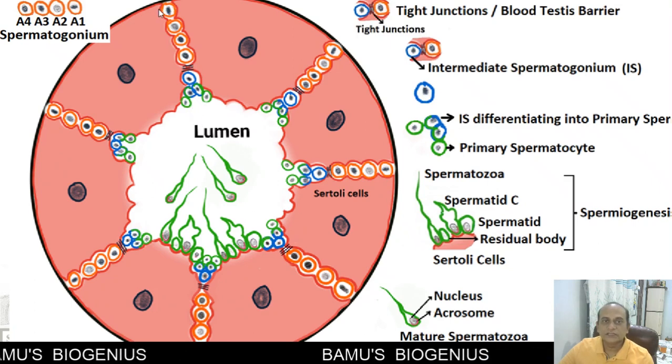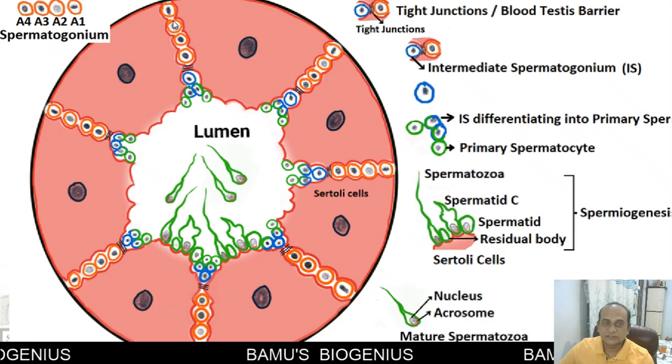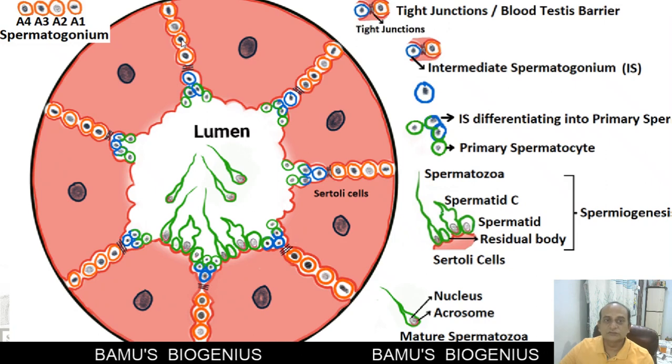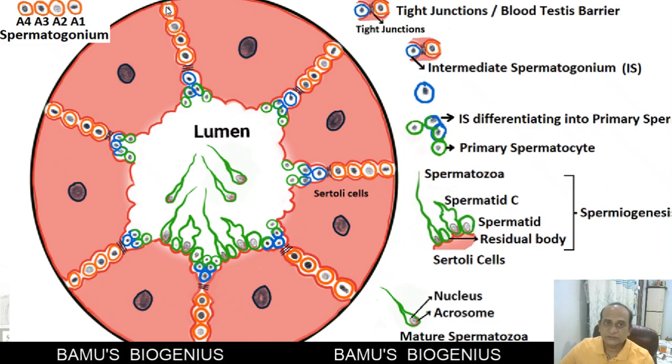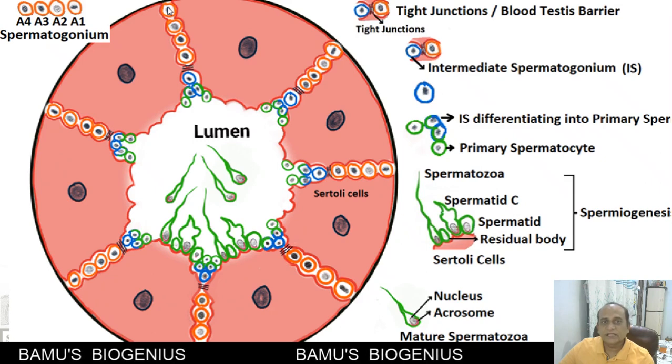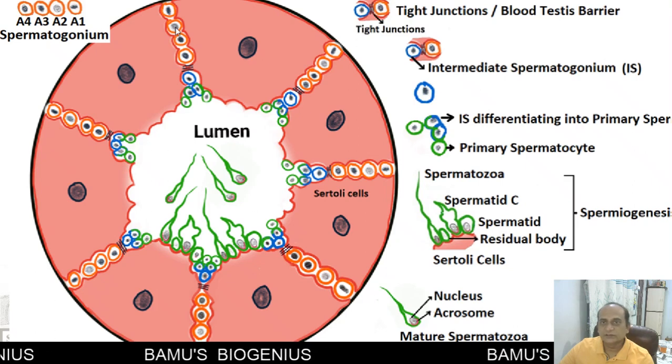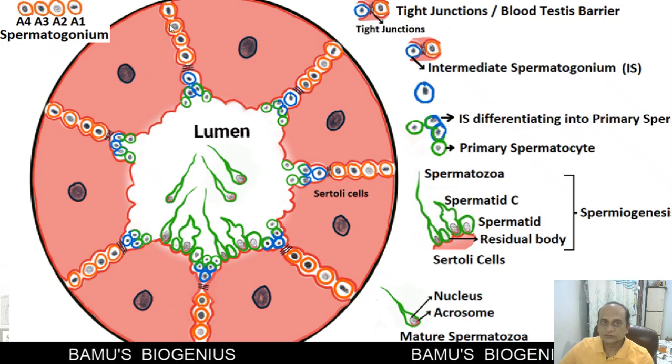So these are the spermatogonia that are present in the basal compartment. Now you can see here some have a long nucleus, some have a pale nucleus, some have a dark nucleus. Like this you can see the different types of spermatogonia that are present in the seminiferous tubules near the basal region, or basal compartment, near the base of the Sertoli cells.